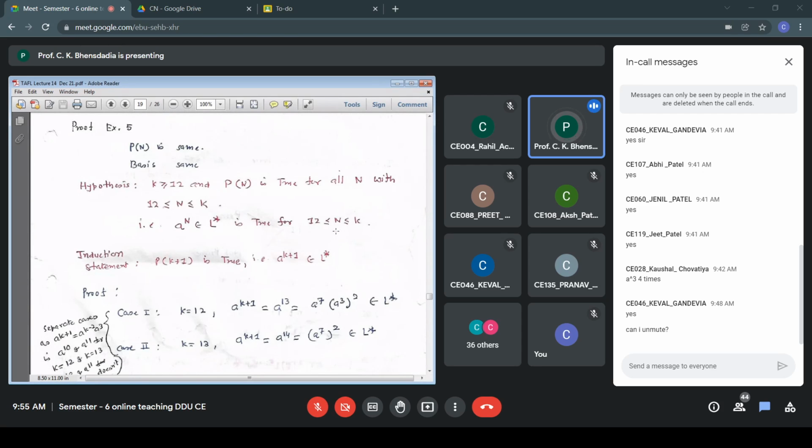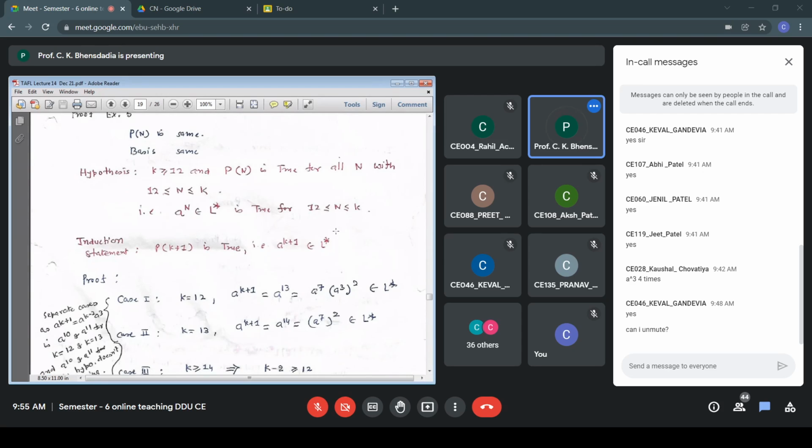And I am taking the third case as case k greater than equal to 14. General case. Required, I have to prove it for n greater than equal to 12. So I have proved for k equal to 12. I have proved for k equal to 13. Now I am proving for k greater than equal to 14. It will cover all the values. Only two values, 12 and 13, I have taken separately.